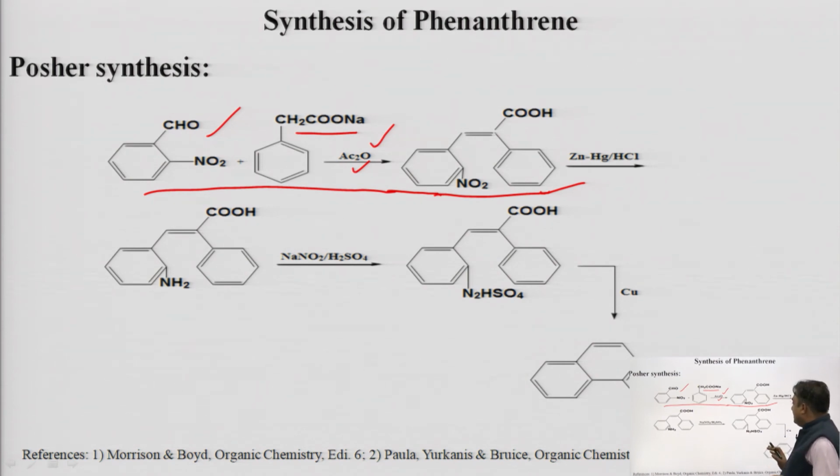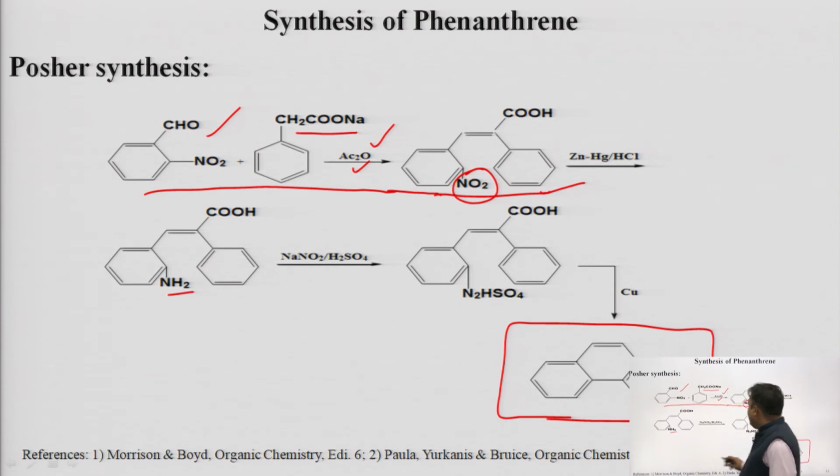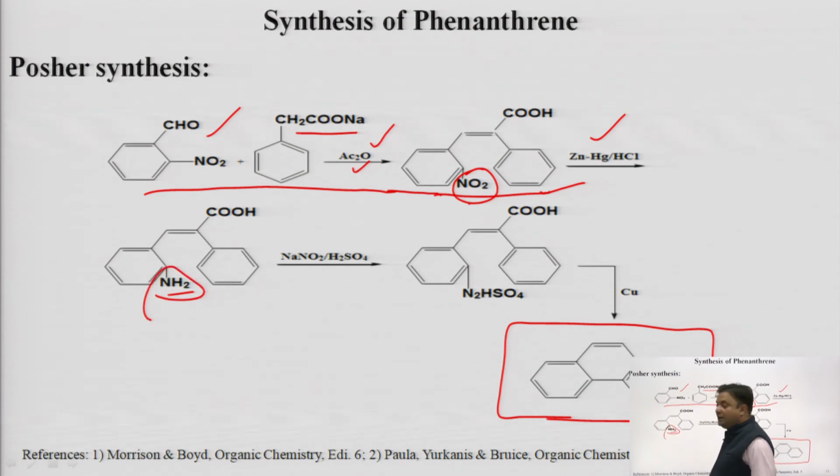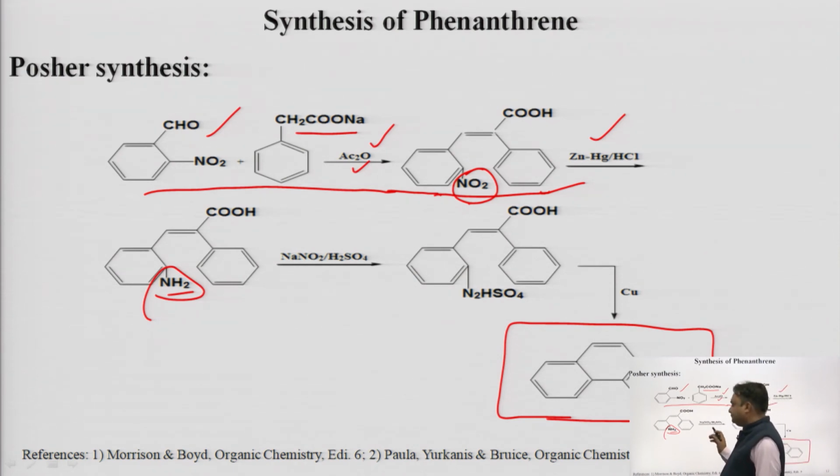Now we have to prepare the phenanthrene structure. For that, this NO2 group will be reduced to the amino group. How? We are again using zinc amalgam in the presence of HCl. So this NO2 group is changed into the amino group. Now we have a molecule which has a free amino group, so we go for the diazotization reaction.